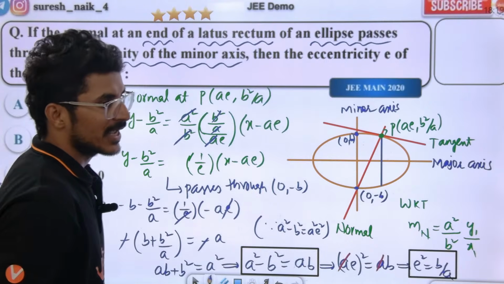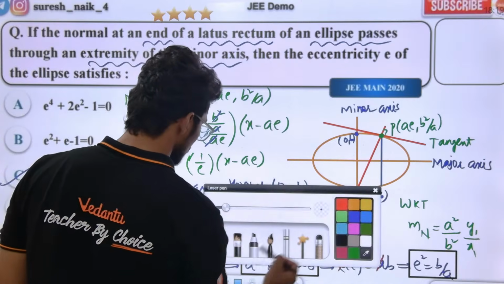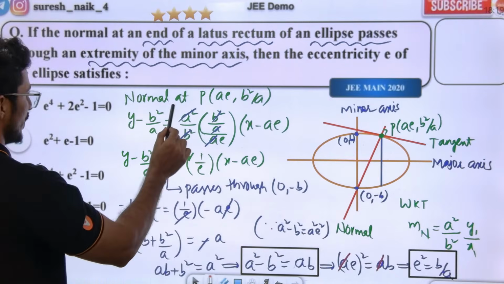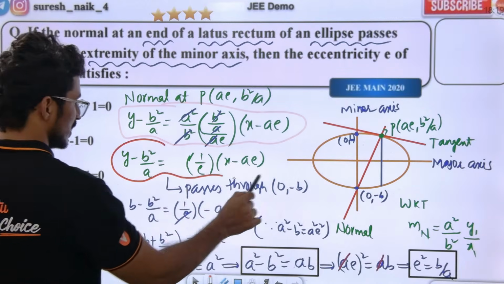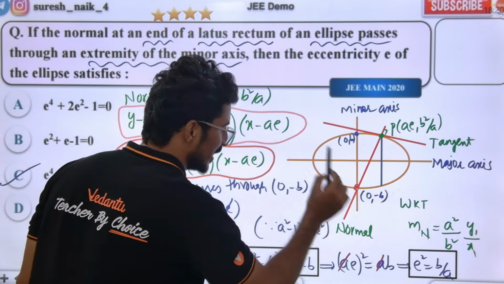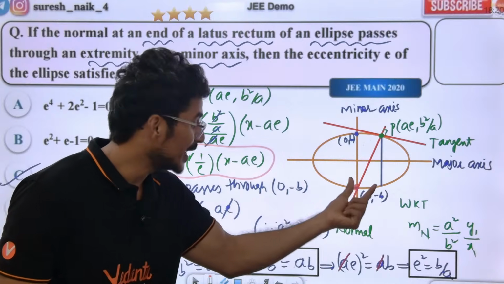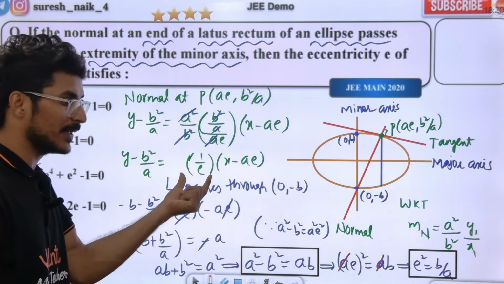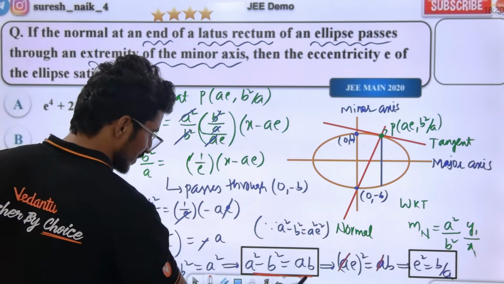Guys, we are writing the equation of normal in slope form. Equation of normal in slope form is this. It is slope. On solving that, we got this. This normal is passing through the extremity of minor axis. Extremities of minor axis means 0, minus b. Putting this 0, minus b in it, we get this condition.